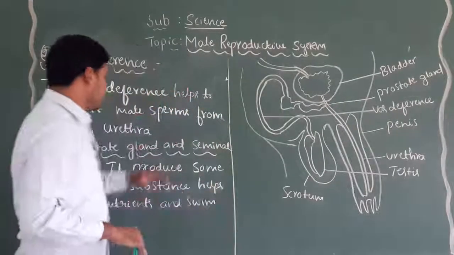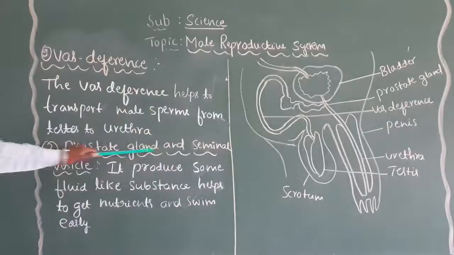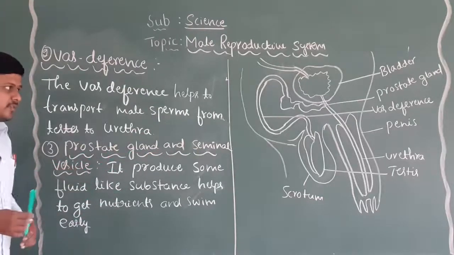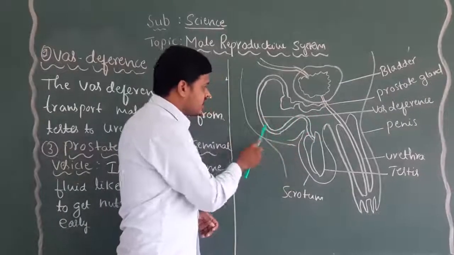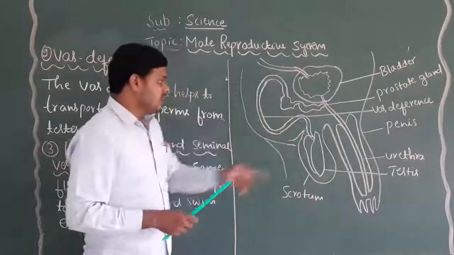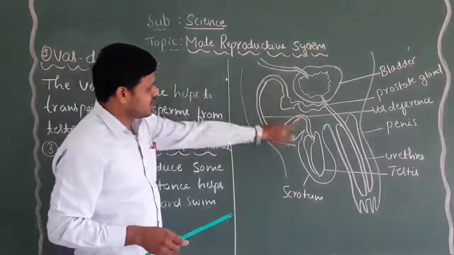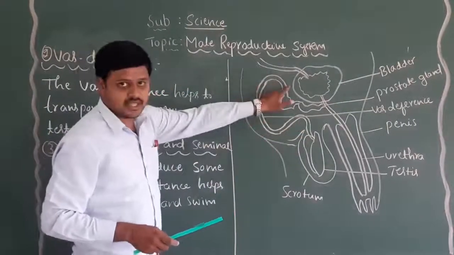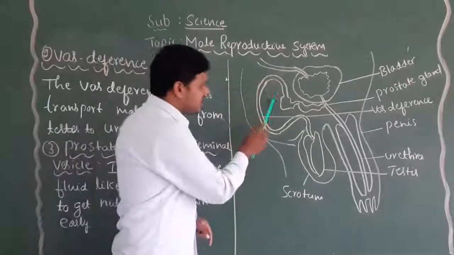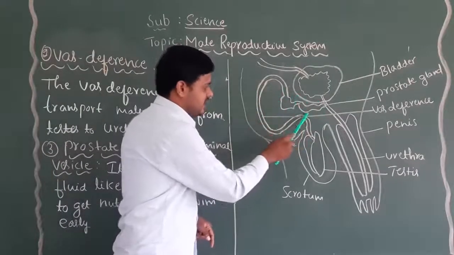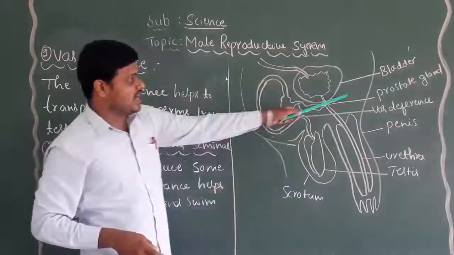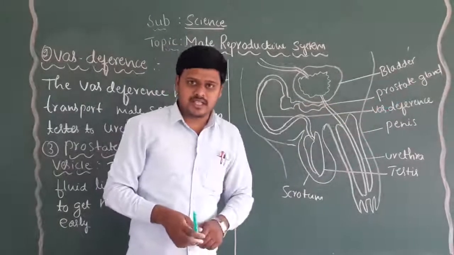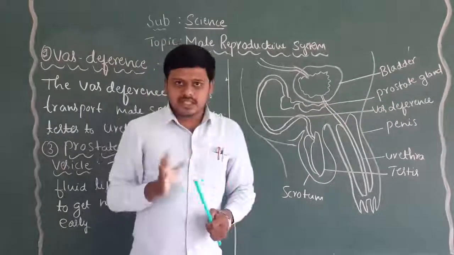Yes, my dear students, next are the prostate gland and seminal vesicle. What is the main function of the prostate gland and seminal vesicle? Have you observed that there is a special structure here? The vas deferens is a tube-like structure that is very helpful for the transportation of male sperms. But you will observe some differences here. This difference is the special modified organs that we call the prostate gland and seminal vesicles. So observe, listen carefully.